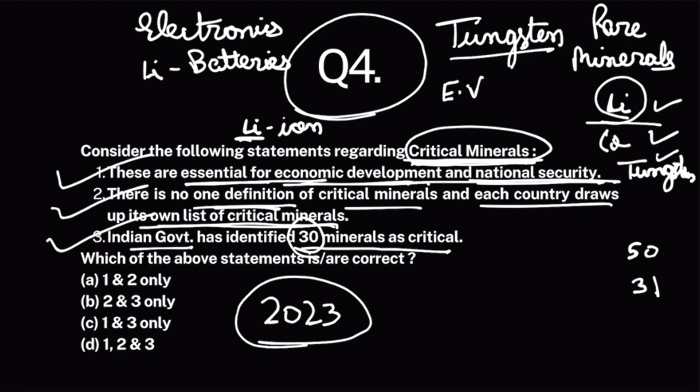Okay, but government of India is very serious about tungsten because it is a critical mineral. Tungsten is basically used in aerospace, defense applications, right? So critical minerals, every country defines its own list of critical minerals, and these are critical for a country's development and national security. So all are correct.